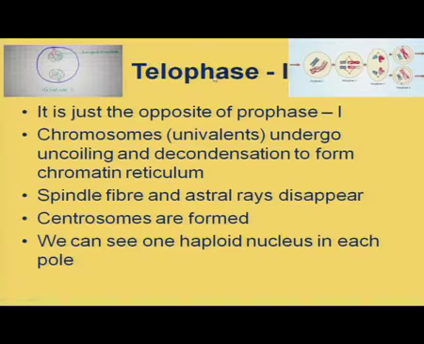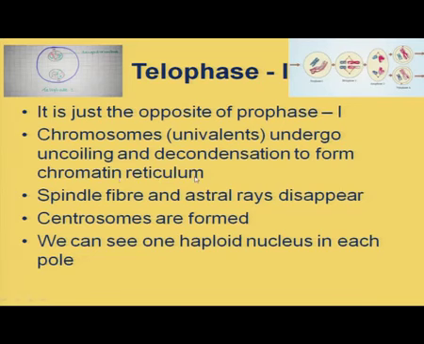Now, coming to telophase. Here you can see it is just opposite to that of the prophase I. All the changes that take place in the prophase I are just the opposite here. See, chromosomes, that means hereafter we will say univalents, undergo uncoiling, not coiling, uncoiling and decondensation to form chromatin reticulum.